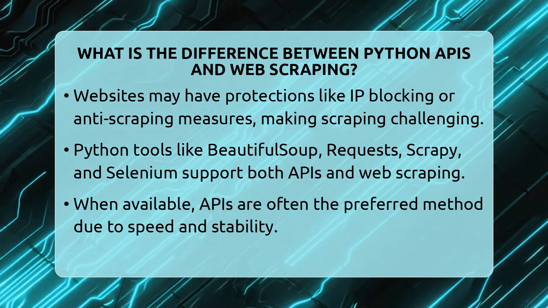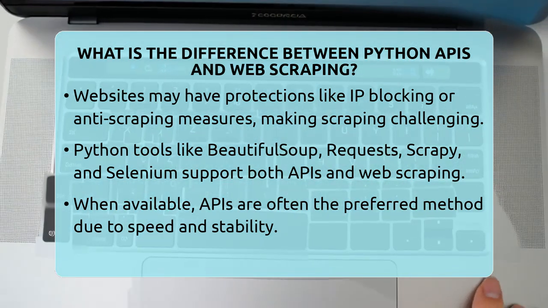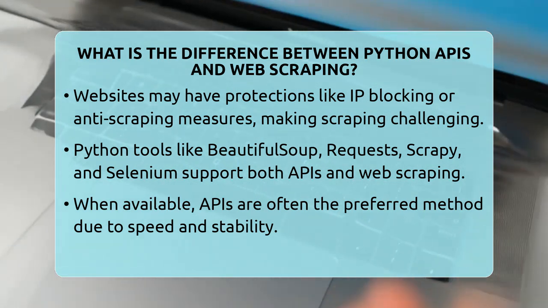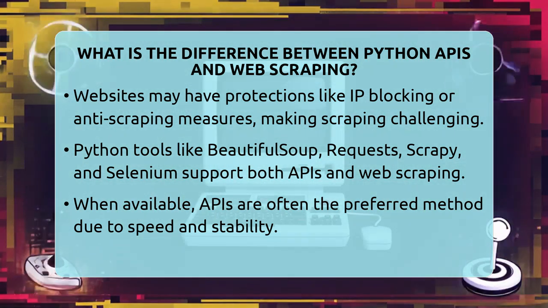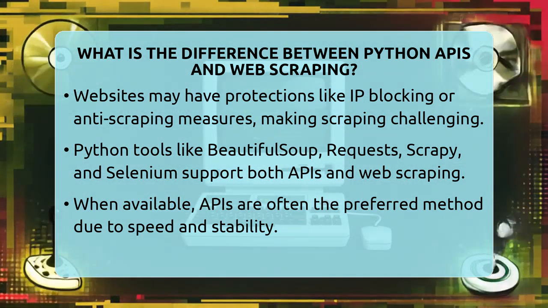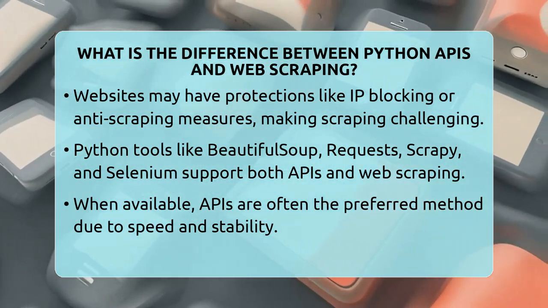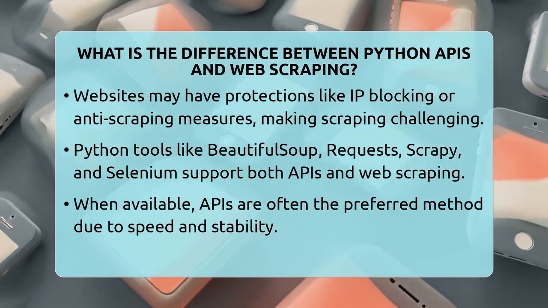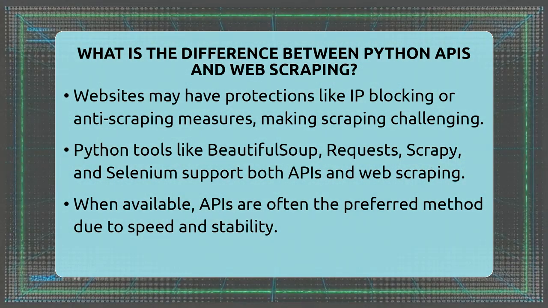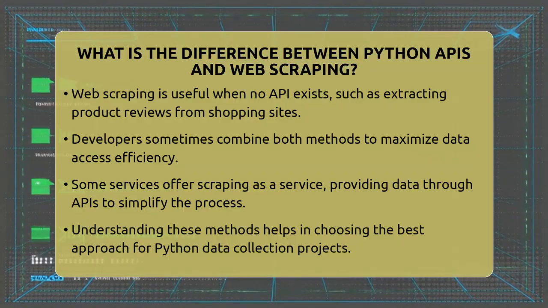Python's tools support both API consumption and web scraping, so you can choose the best approach based on what data you need and what access you have. If an API is available, it's often the best choice because it's faster and more reliable. If not, web scraping can fill in the gaps by pulling data directly from web pages.